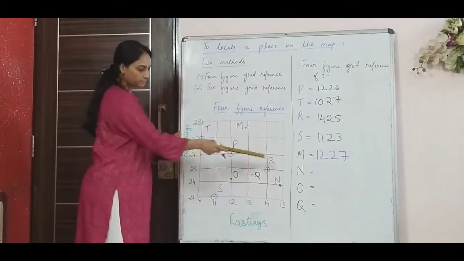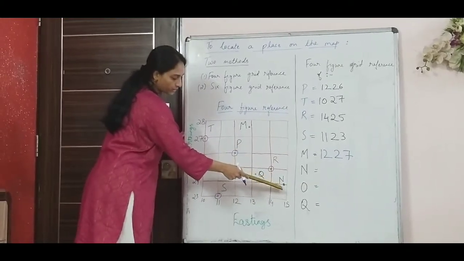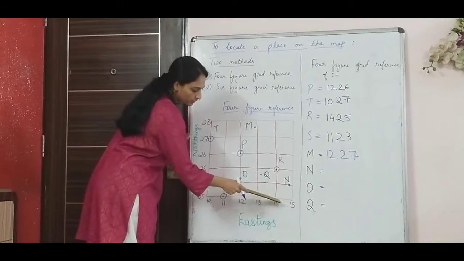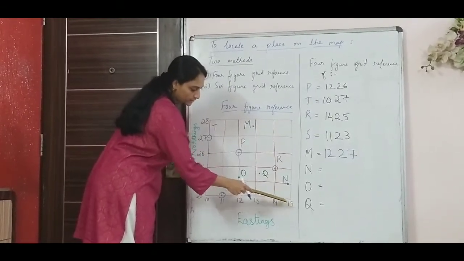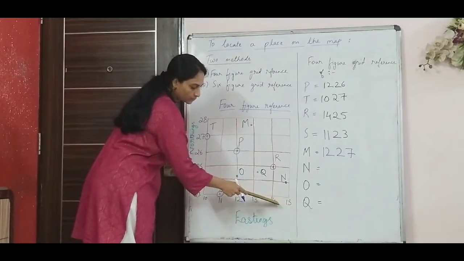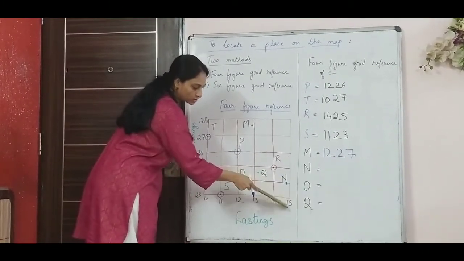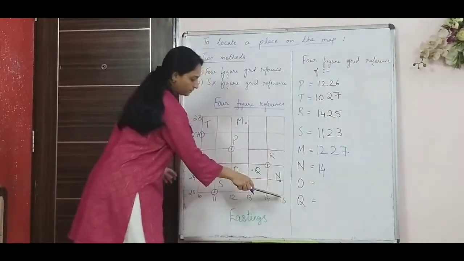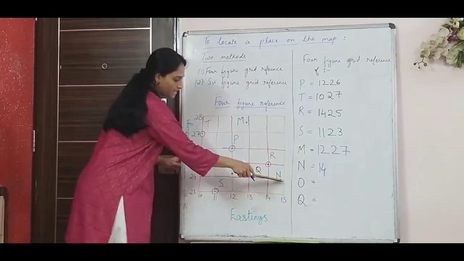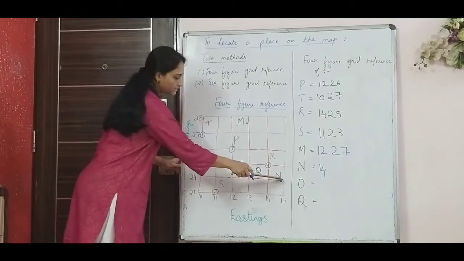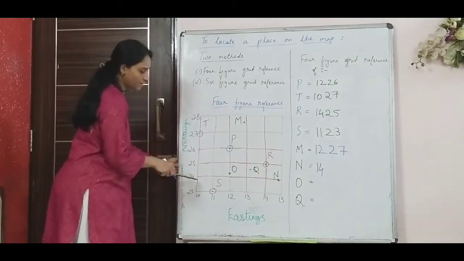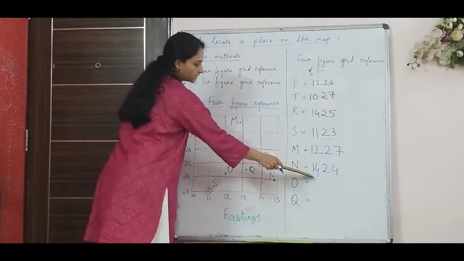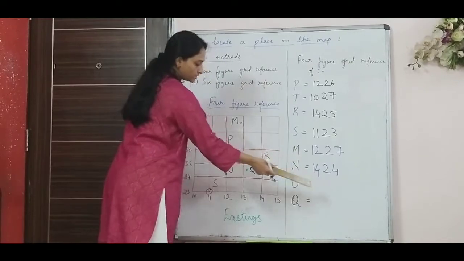Now the next one, N. First you will see the easting. So point N is here, and you will look down here. It is between 14 and 15. So it is neither on 14 nor on 15. It has crossed 14 and has not crossed 15. So you will take 14 as your easting. Now northing: it lies exactly on this northing, right? It does not lie between any two northings. So it is exactly on 24. So I write 24 here. So I get my easting as 14 and my northing as 24.